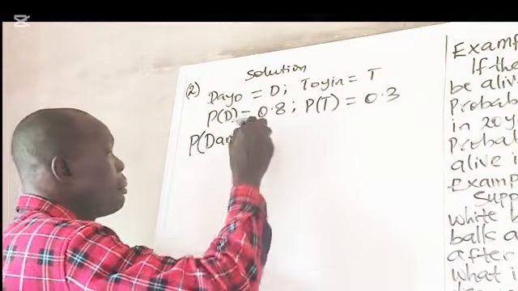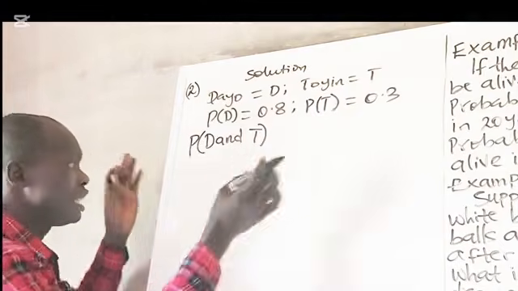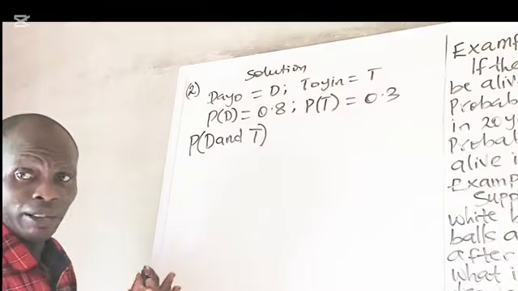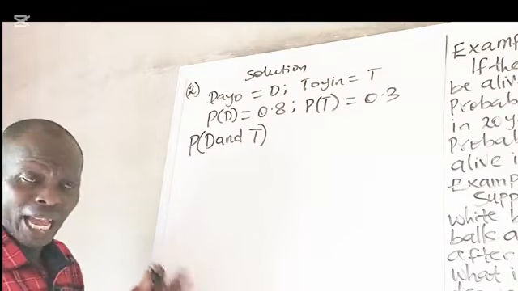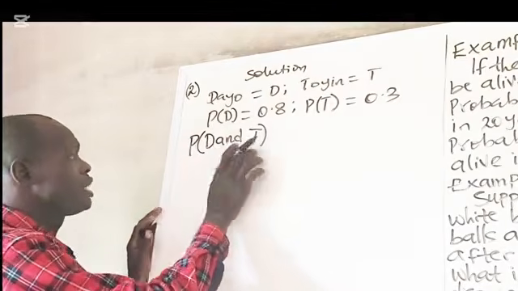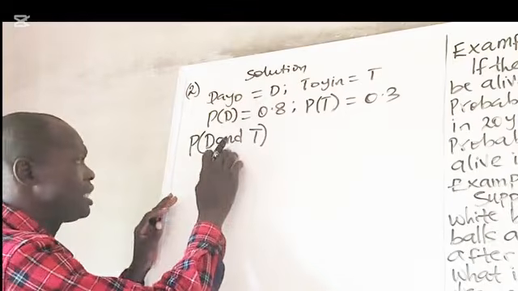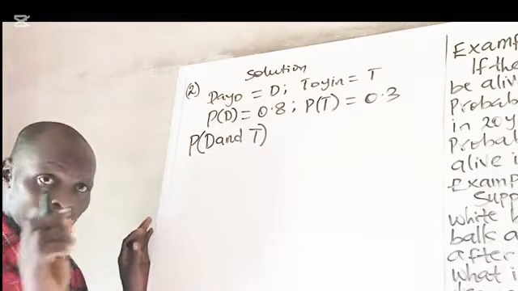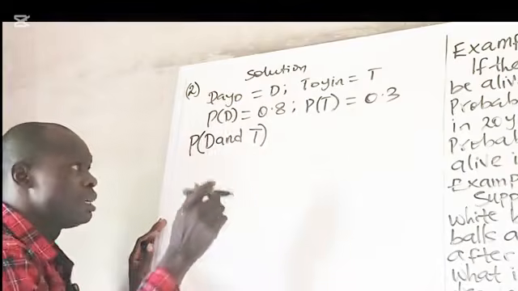Remember we said and. Since it is both, that is a joint event. I've told you that for a joint event, you are combining them with and. When you see and, remember the song, when you see and, you multiply.